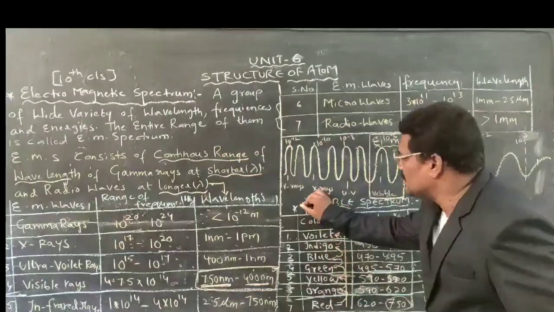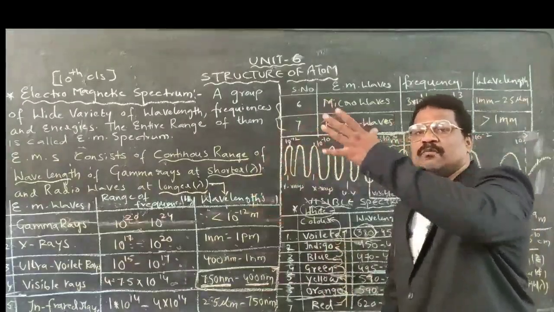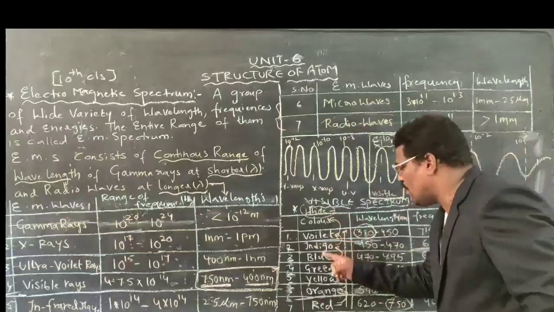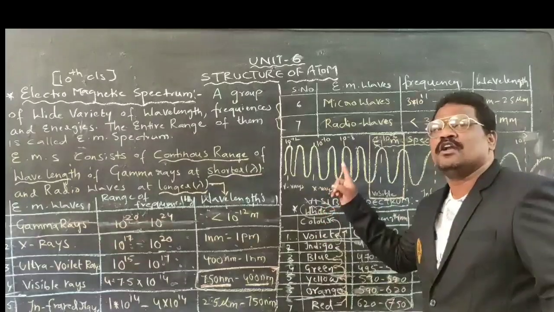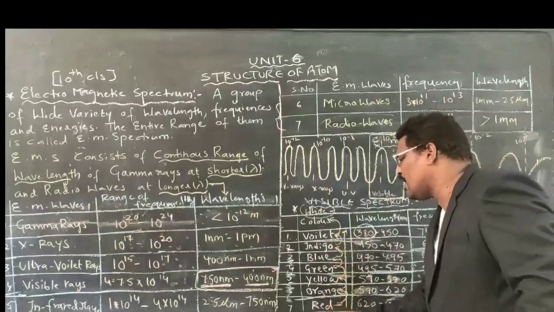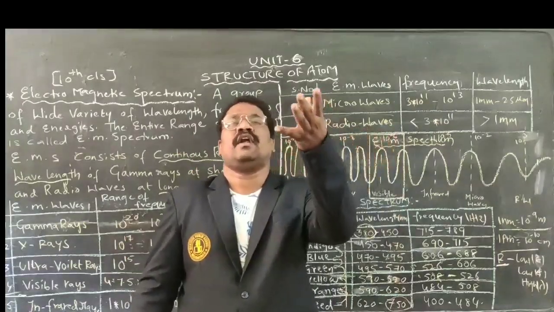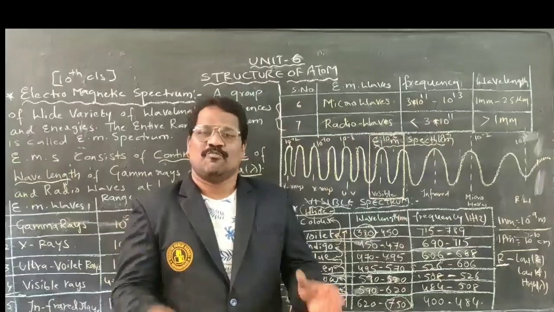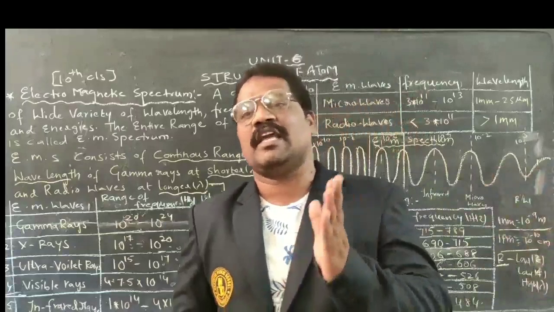If white color is obtained here, are the remaining colors not produced? Are they not splitting up? No, they are splitting up. But among all these, the intensity of white color is much greater. Due to that reason, white color dominates all the remaining colors, and we can see only the emission of white color, much brighter than the remaining colors. By this, we have completed the concept of the electromagnetic spectrum.